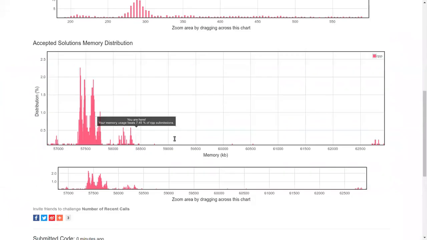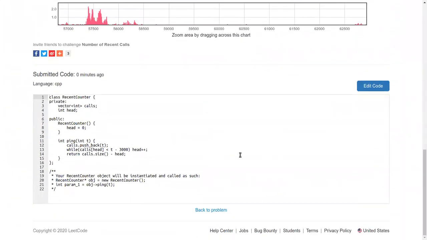Let me quickly take a look at the code and see how much time it takes. Let's do the time complexity analysis. Here, obviously the initialization is done only once, and ping calls are the ones we are going to worry about. Suppose n number of ping calls are made, how much time do we take for each of them and overall? Each of them is not exactly constant here, because maybe pushback is constant, but there is a while loop here, so a single ping call may not be a constant thing, and looks like a linear one.